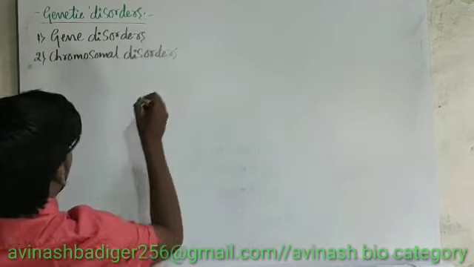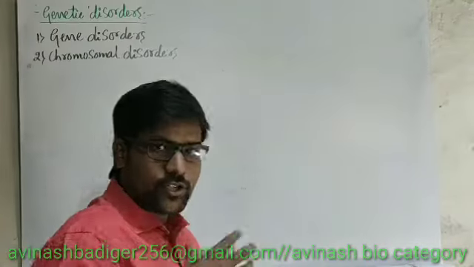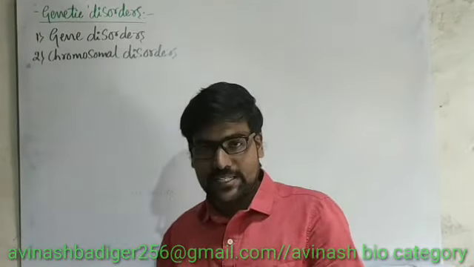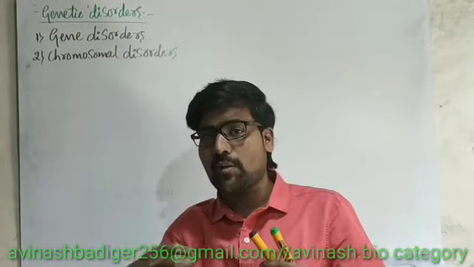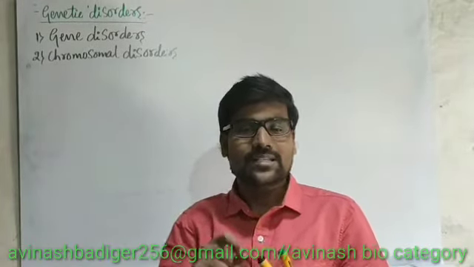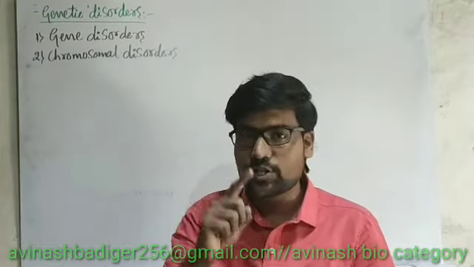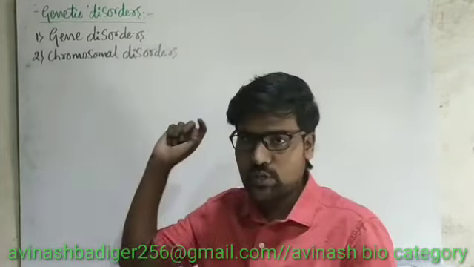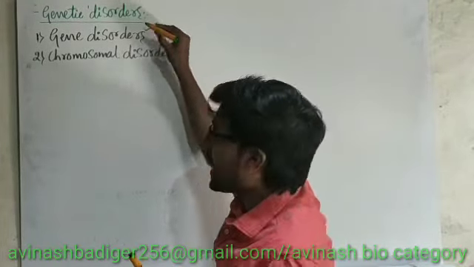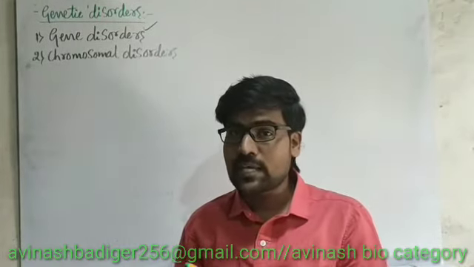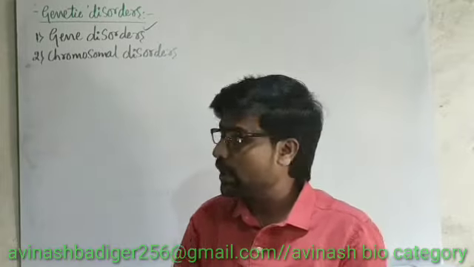So we have two categories here, gene disorders as well as chromosomal disorders. Gene disorder means abnormalities caused because something changed in a gene, usually one gene. These gene disorders are usually referred to as Mendelian disorders. Keep that point in your mind, Mendelian disorder.